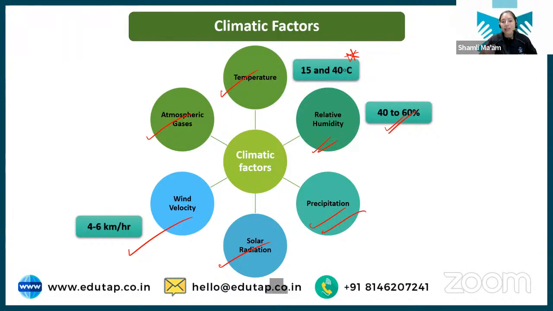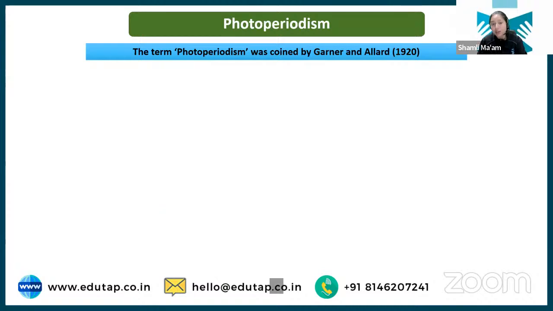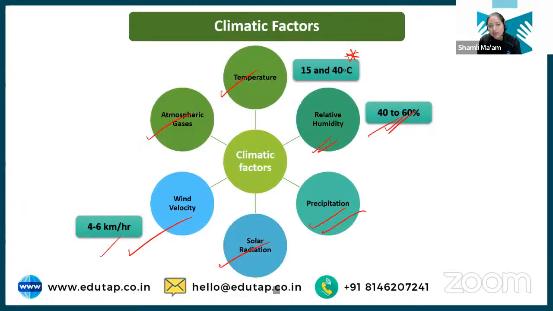Okay. Then we have, I've discussed the temperature. So these are the climatic factors basically. Just remember what the different climatic factors are, and the optimum temperature, optimum relative humidity, and optimum wind velocity. Then we have photoperiodism, the term that I was discussing. Yes, you have to remember these optimums, but for each crop you can skip, because that will be a lot to do.